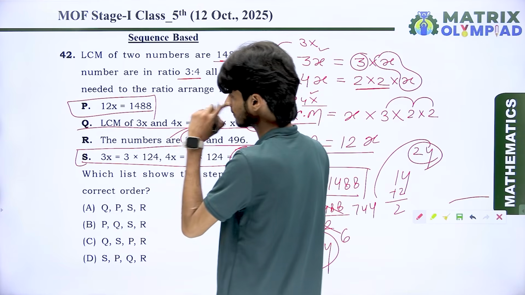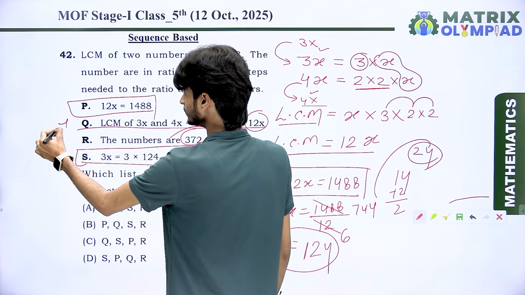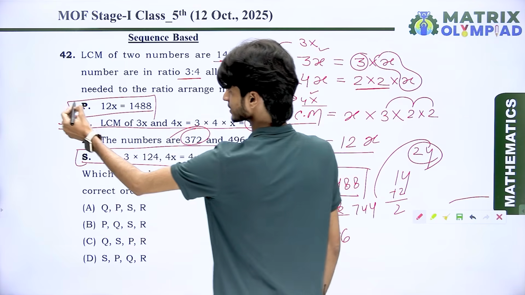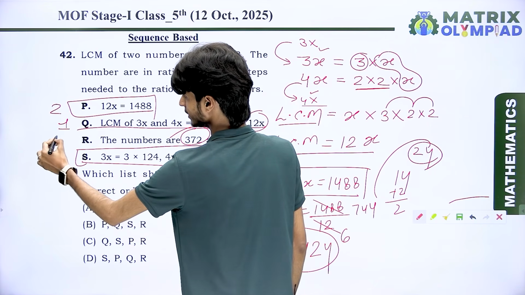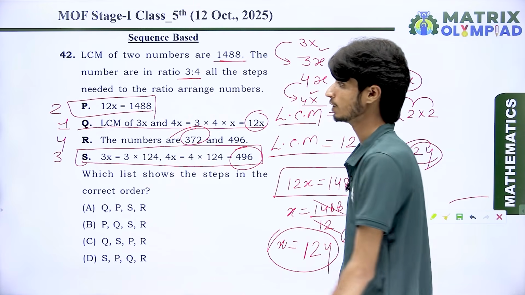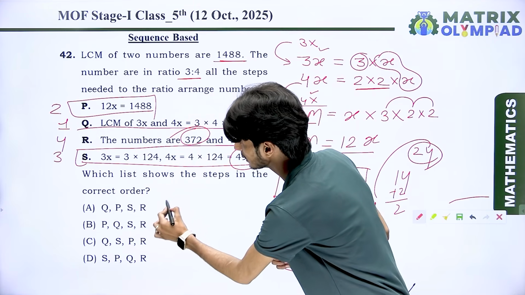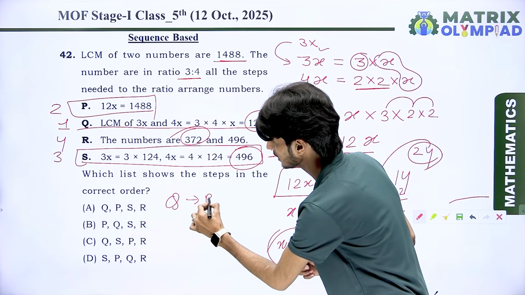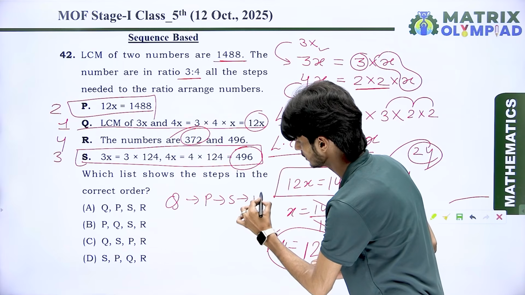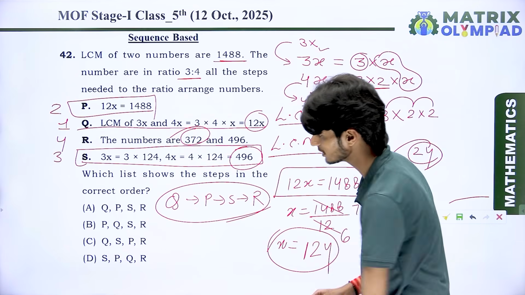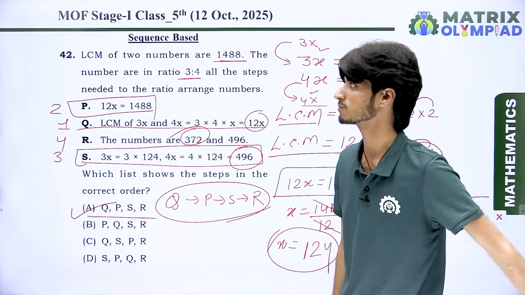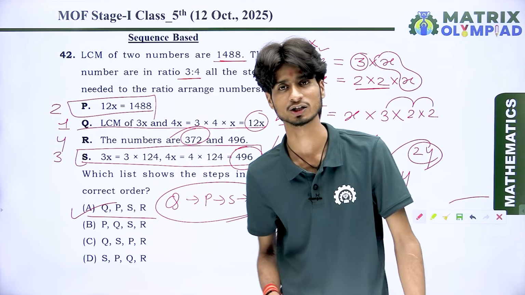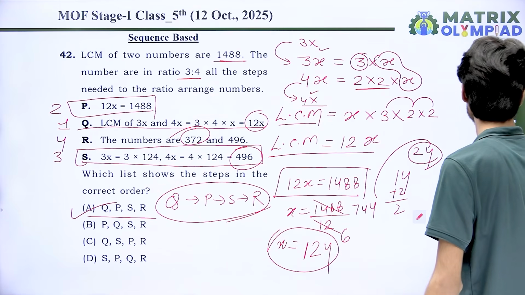So arrange the steps. The first step is Q, the second step is P, after that we have S, and in the end we have R. Okay, so the correct sequence is Q, P, S and R. This is the final result. So look at the option Q, P, S, R. This is the first option which we have in the question. So the correct answer is option A.